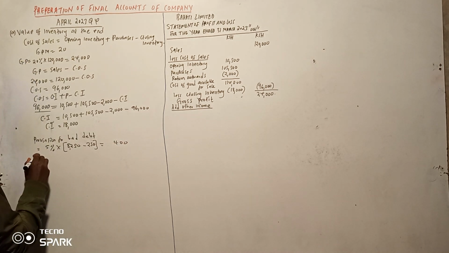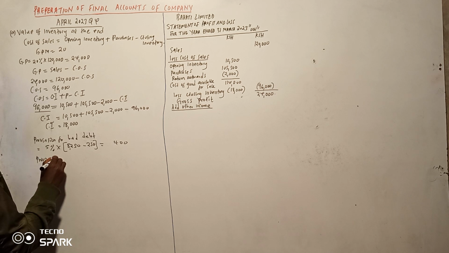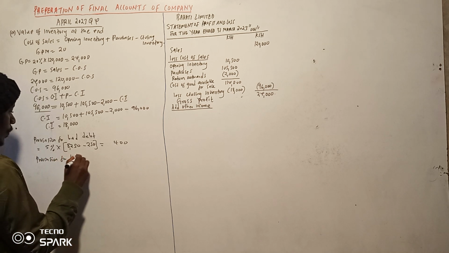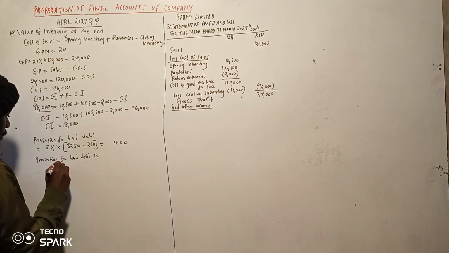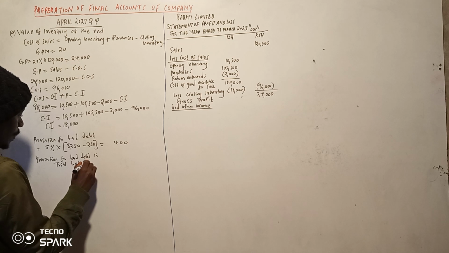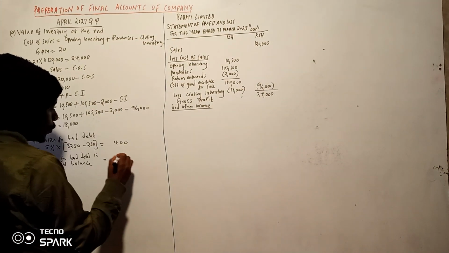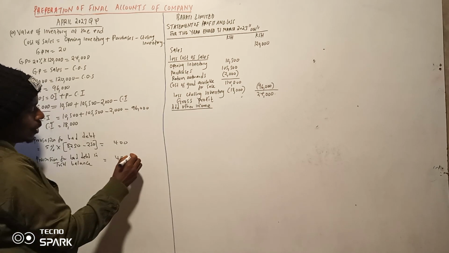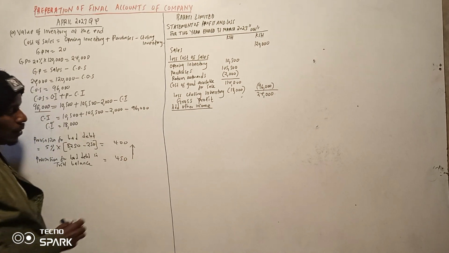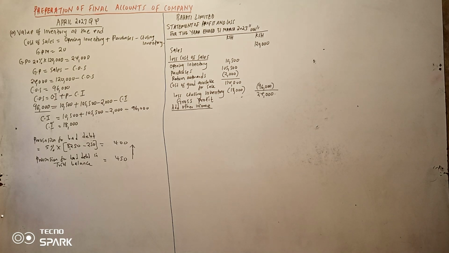Now let us see the provision in the outer balance. Provision for bad debt in trial balance. So we go back to our trial balance where we check the value for provision for bad debts or the allowance. It is 450. So allowance is 450. So during the year ended, last year ilikuwa 450, ikakuja 400. So we have a decrease of 50.